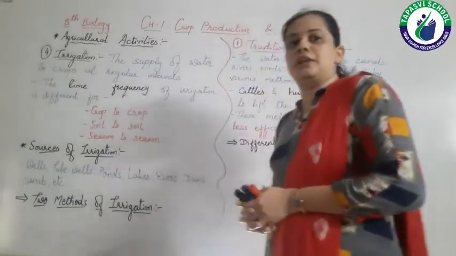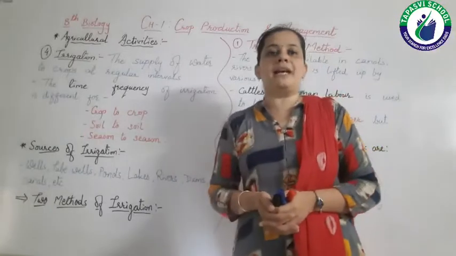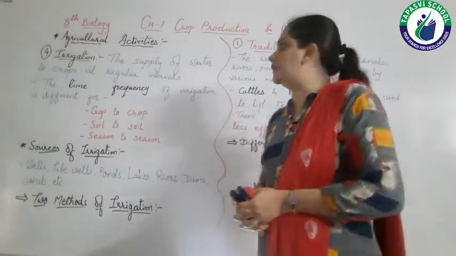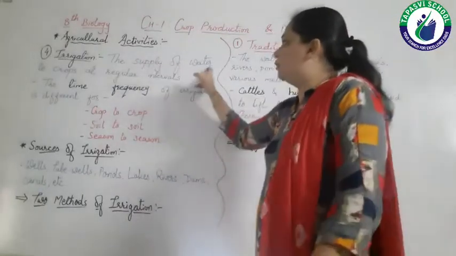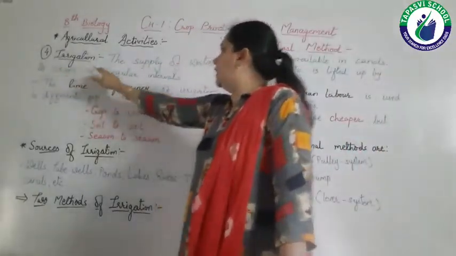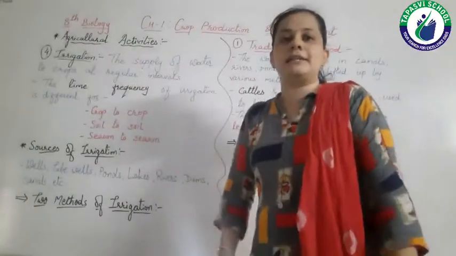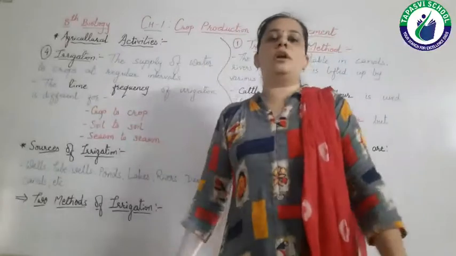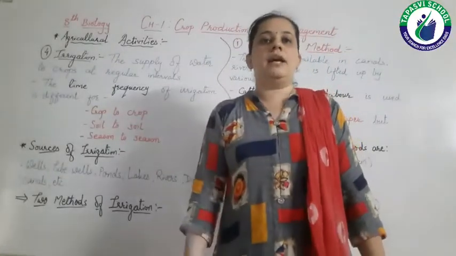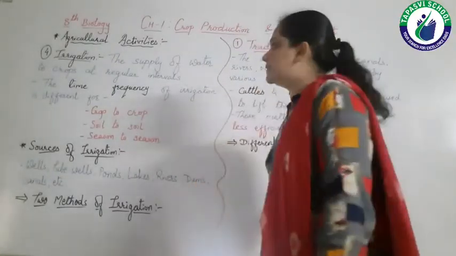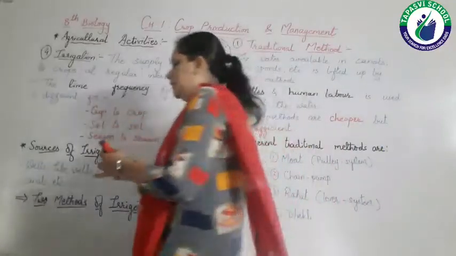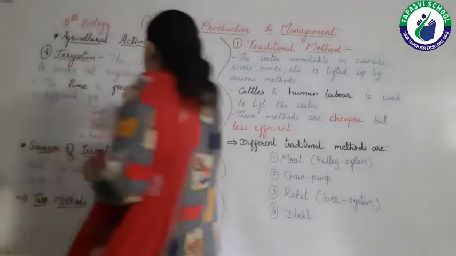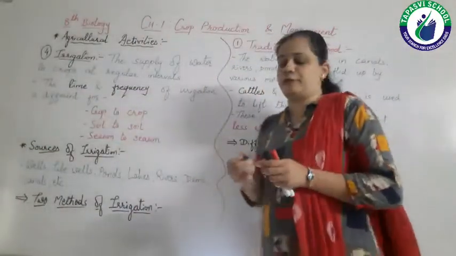So let's see in detail what irrigation is. Irrigation, as I told you, is to supply water to our crops at regular intervals. The supply of water to crops at regular intervals is known as irrigation. It means we have to add water to the plants. The time and frequency of irrigation is different.